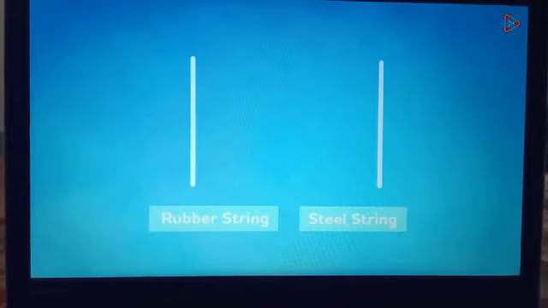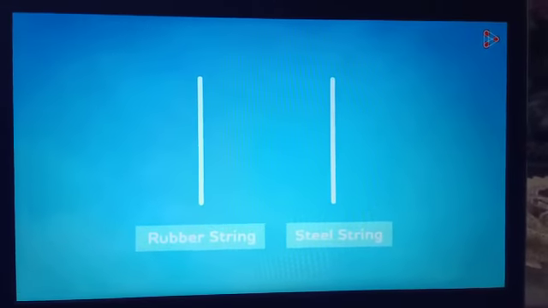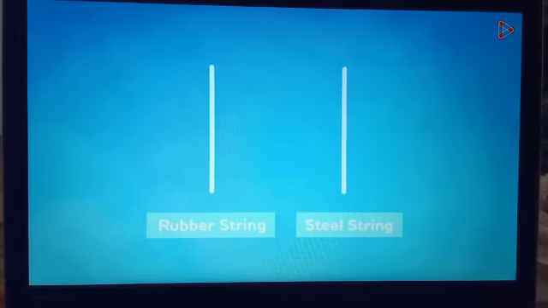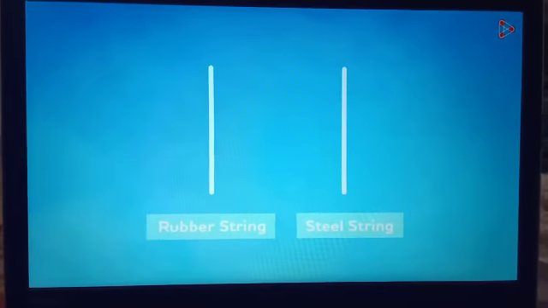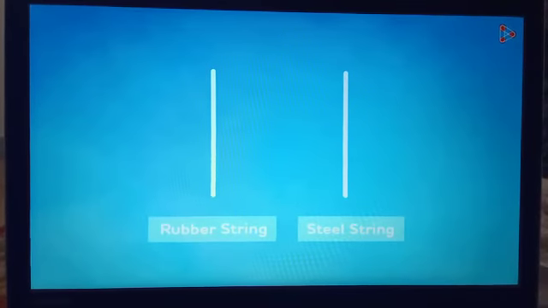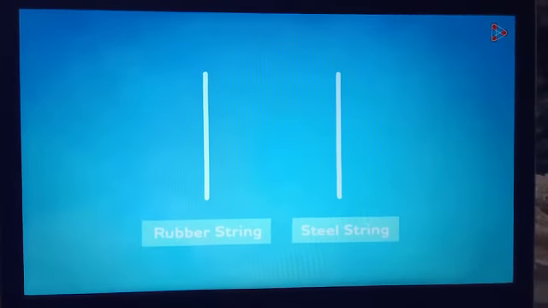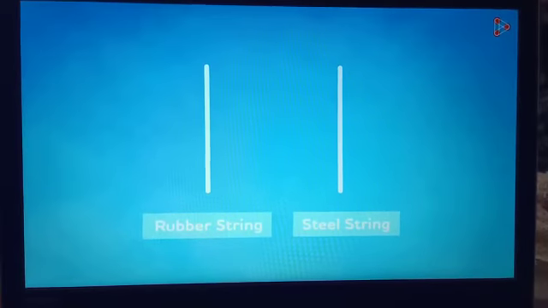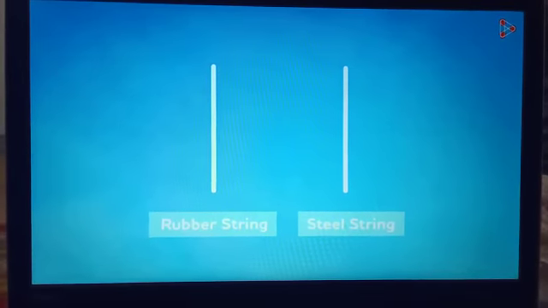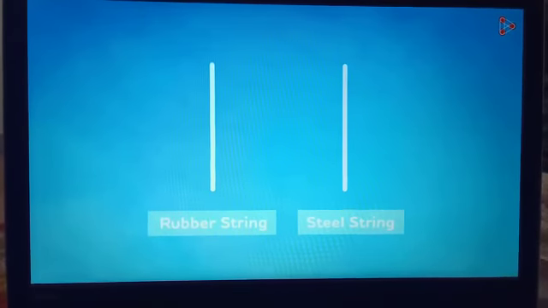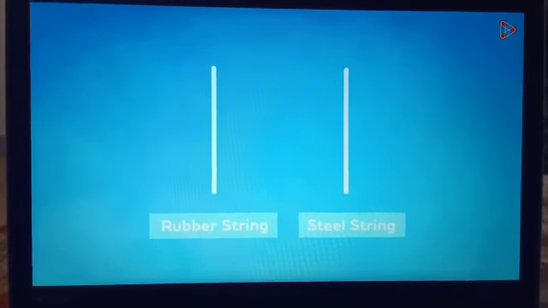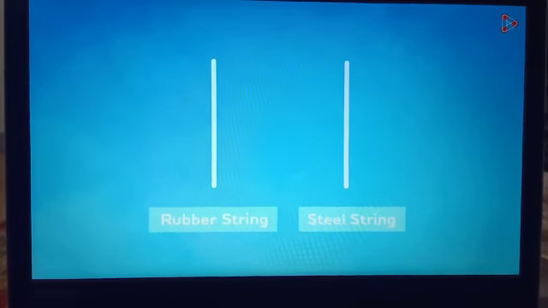And then we remove the force. When we remove the force, the steel string comes quickly into its original shape as compared to the rubber string. So we can say that the steel string is more elastic than the rubber string, because in the language of physics, those objects which can come back quickly to their original position are called elastic. So here the steel string comes back to its original position more quickly than the rubber string, so it is more elastic as compared to the rubber string.